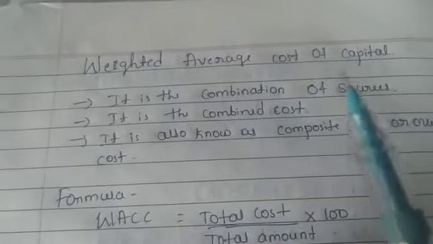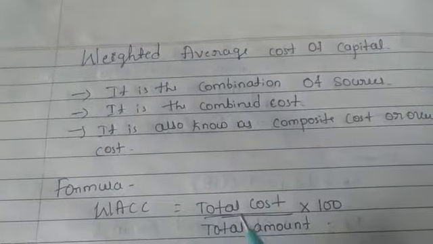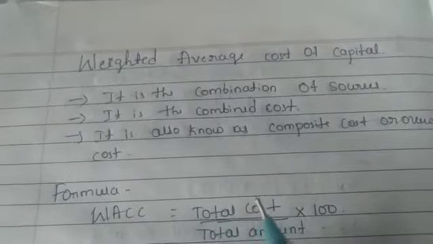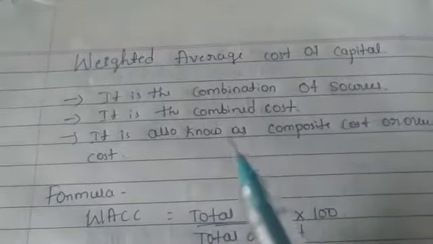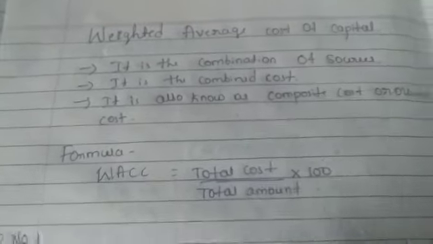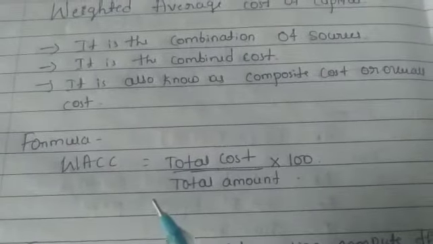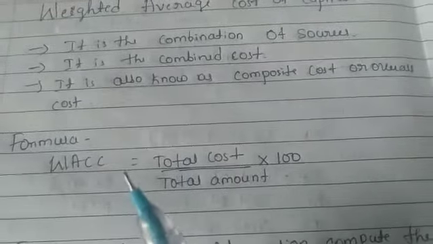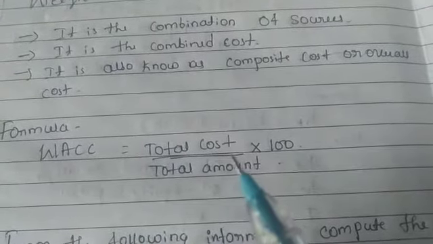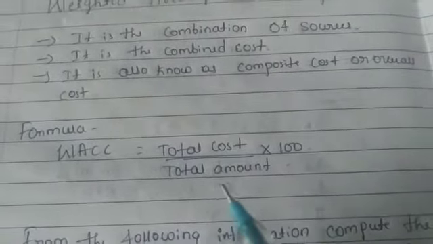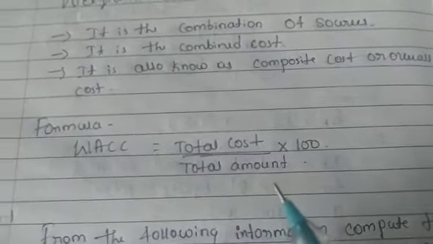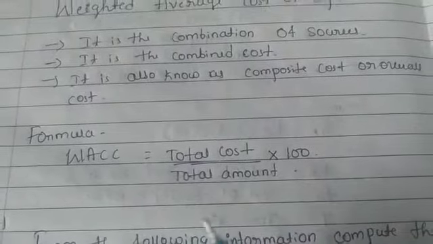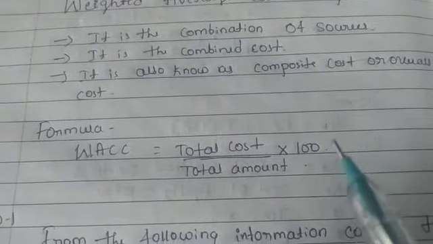Weighted average cost of capital is also known as WACC in simple terms. The formula for WACC, weighted average cost of capital, is equal to total cost divided by total amount into 100.